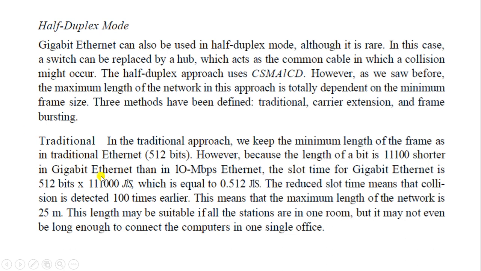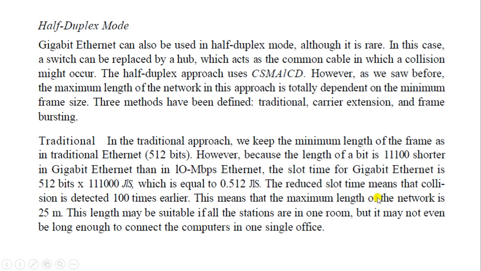As far as the traditional approach is concerned, we will go with the first one. In the traditional approach, we keep the minimum length of the frame as in traditional Ethernet, that is 512 bits. However, because the bit time is shorter in Gigabit Ethernet than in 10 Mbps Ethernet, the slot time of Gigabit Ethernet is 512 bits times 1 ns, which equals 0.512 microseconds.